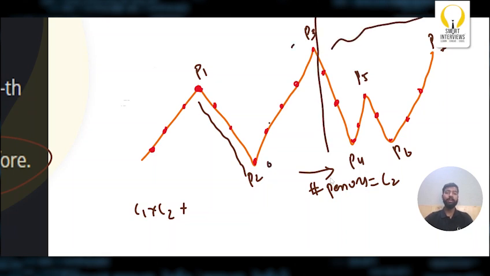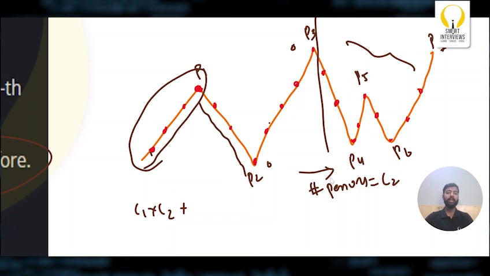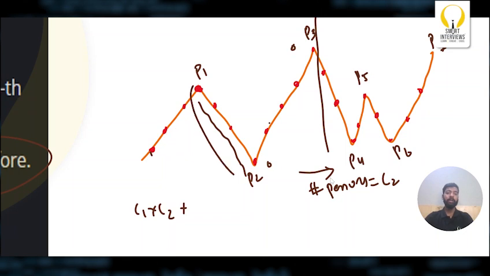We have two peaks in between, and can I say for sure that all the persons from here can never form friendship with all the persons here? No. Should I consider all these persons again? Not required, right? Because we already found those pairs by multiplying them previously. So we'll only consider these persons. Let's say this is C3 and this is C4, then it will be C3 into C4. Similarly for the next peak as well.